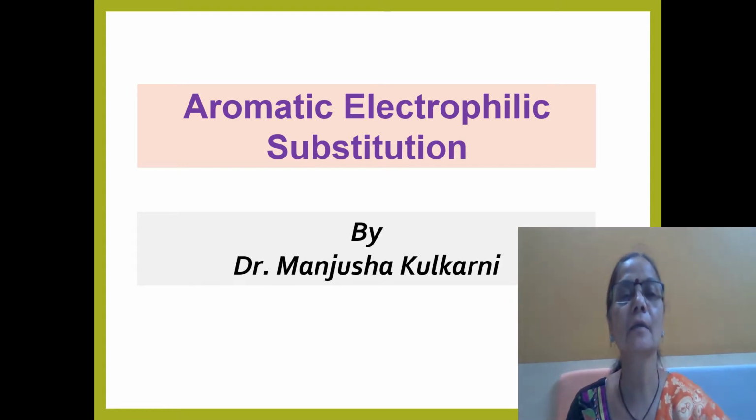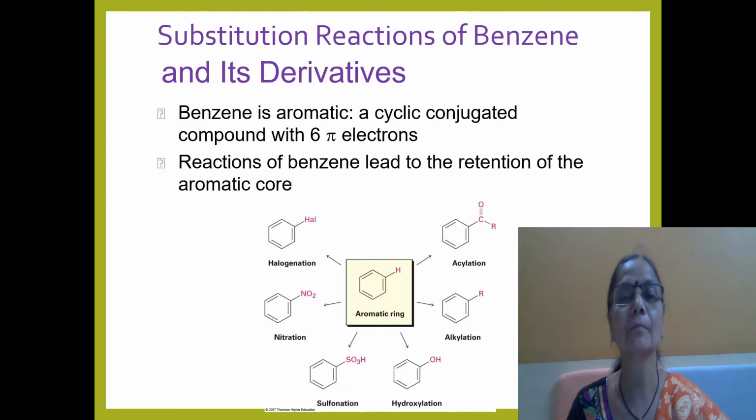I'm presenting my lecture on aromatic electrophilic substitution, the substitution reaction of benzene and its derivatives. As we know, benzene is aromatic. It is a cyclic, conjugated compound which contains 6 pi electrons. 3 double bonds are there, therefore 6 pi electrons. The reactions of benzene lead to the retention of the aromatic character. Therefore, such compounds are stable due to aromaticity.